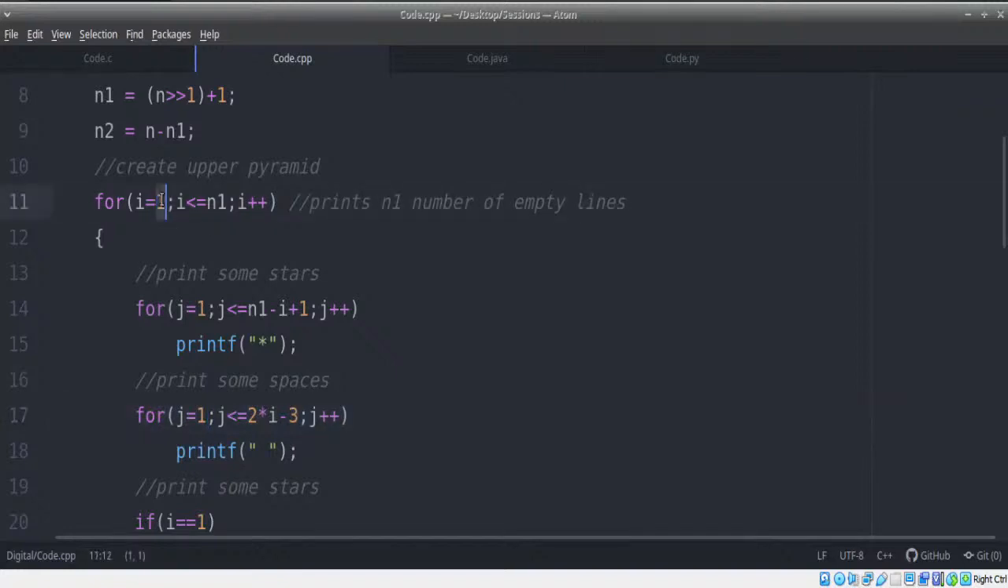Remember, I goes from line 1 to line n1. Last line is n1. So can I say in the last line, the number of spaces printed was 2 into n1 minus 3? Can I say this? Number of spaces printed in the last line.